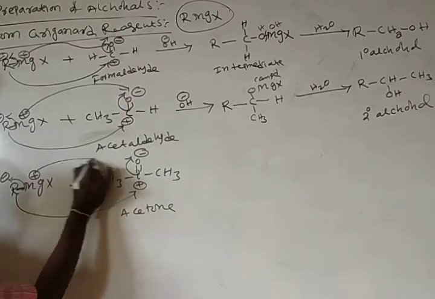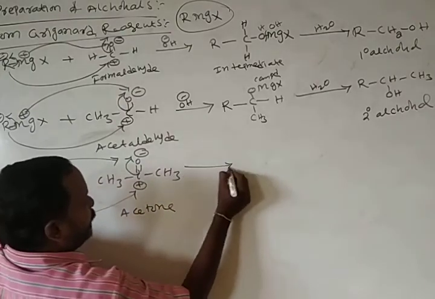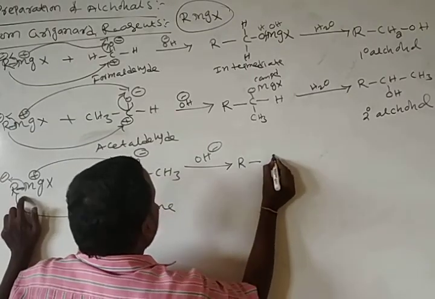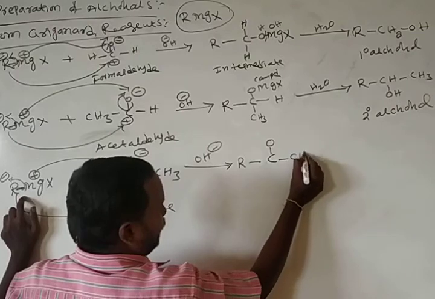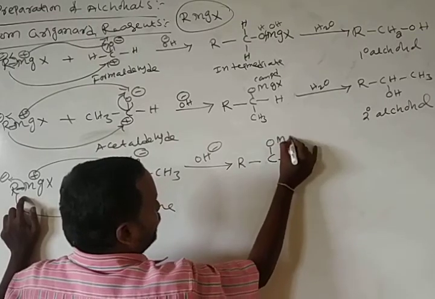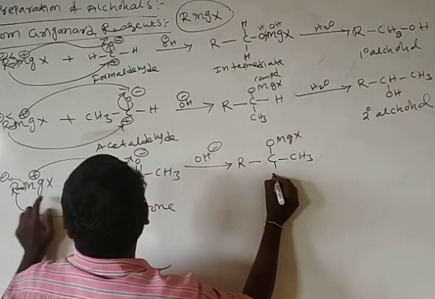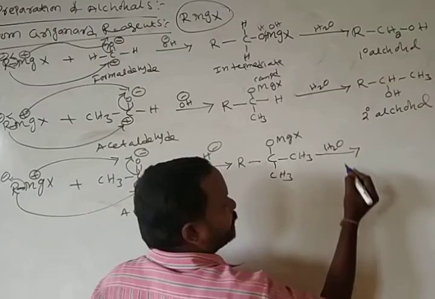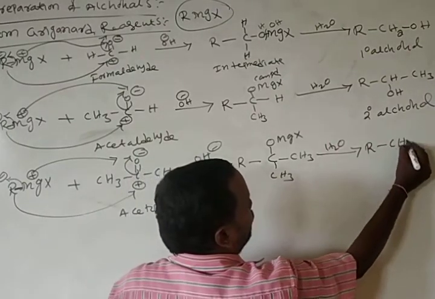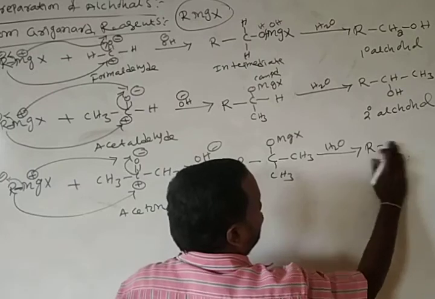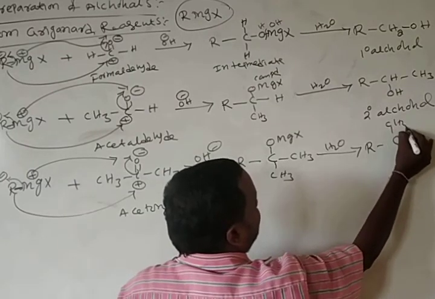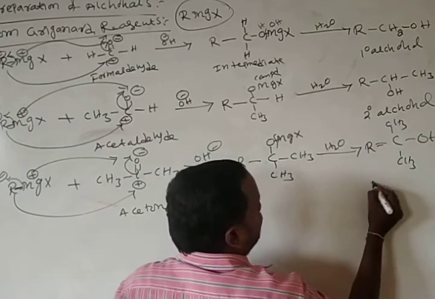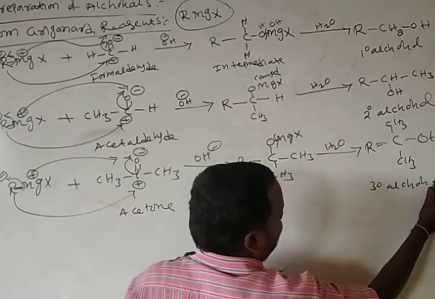Negative reacts with positive, and it forms R, C, with CH3 on both sides and OMgX. When it reacts with water, the OMgX breaks down and forms OH. This we call a tertiary alcohol.